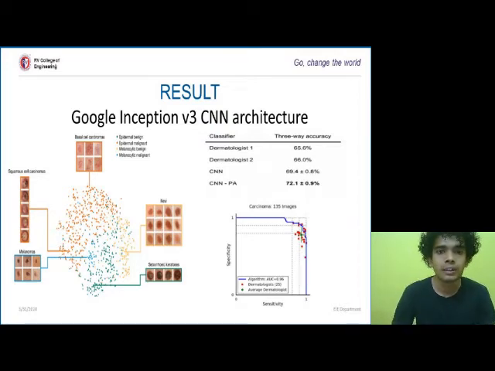So let's begin. Here in the Google Inception V3 CNN architecture, the left figure shows the visualization of multiple types of skin cancer that were visualized using t-SNE visualization. The system used to obtain the following result was built using the partition algorithm technique. This is the image that I'm talking about.